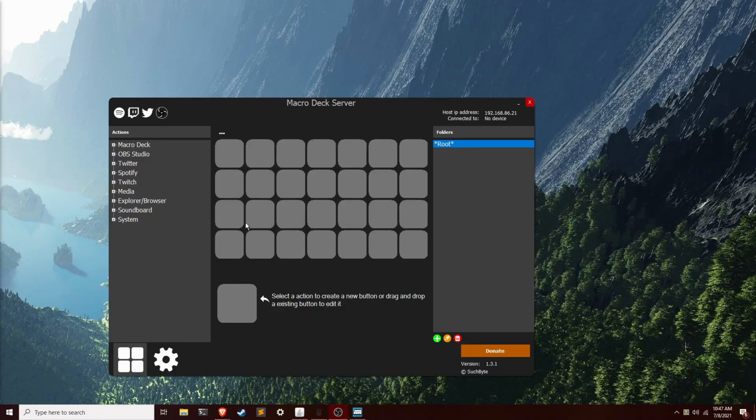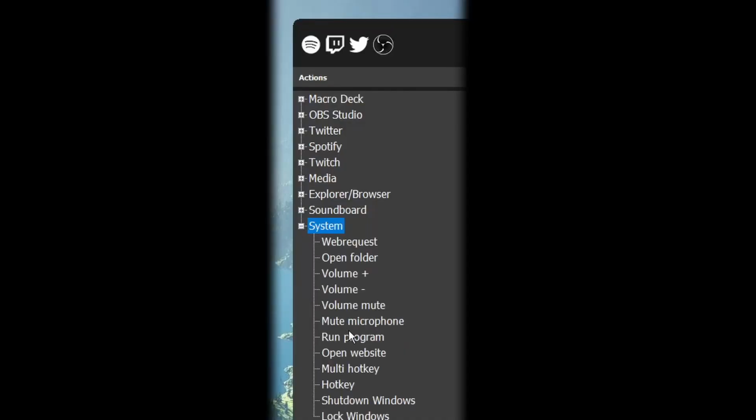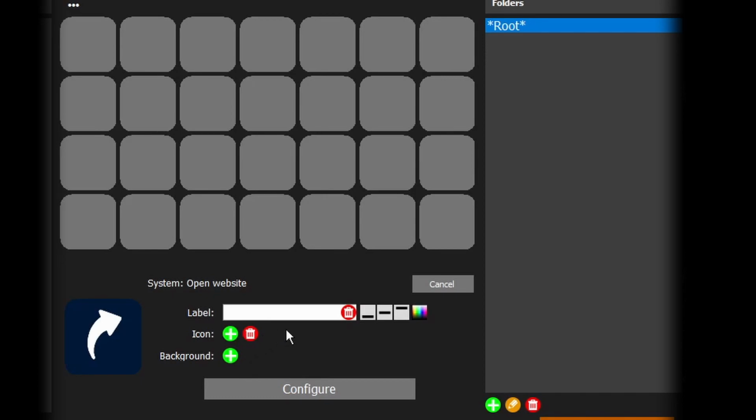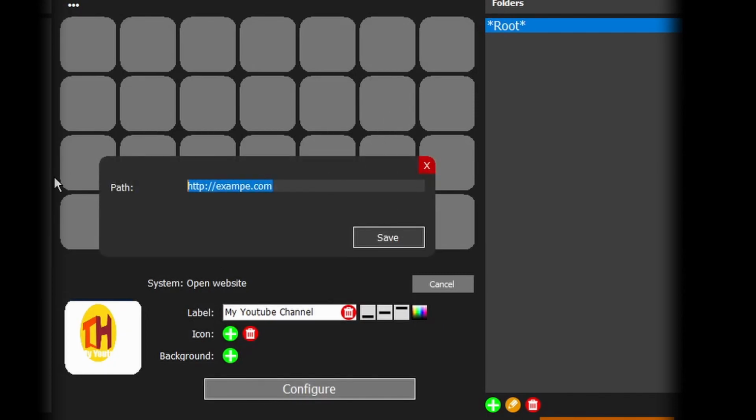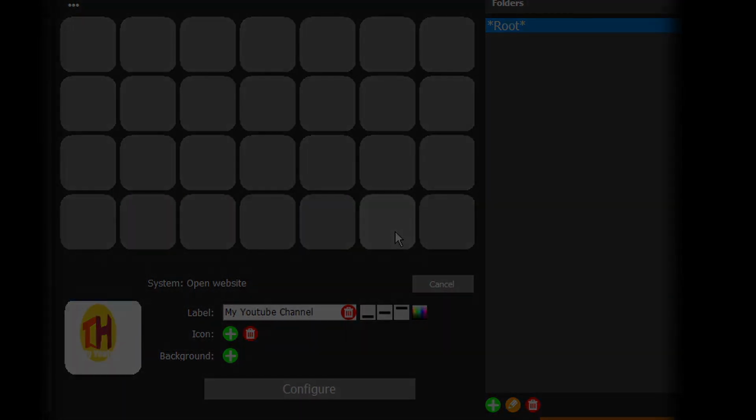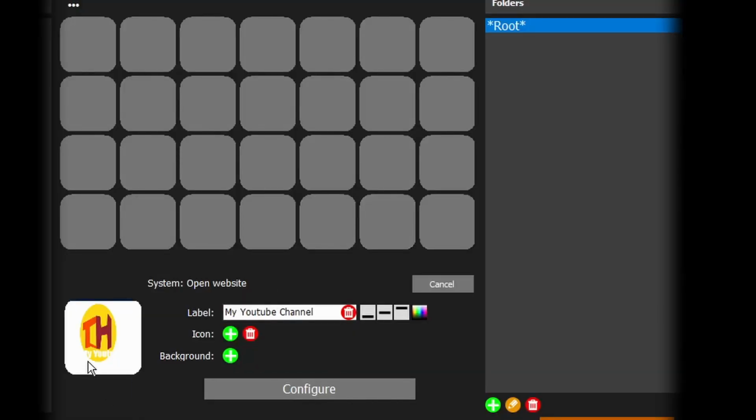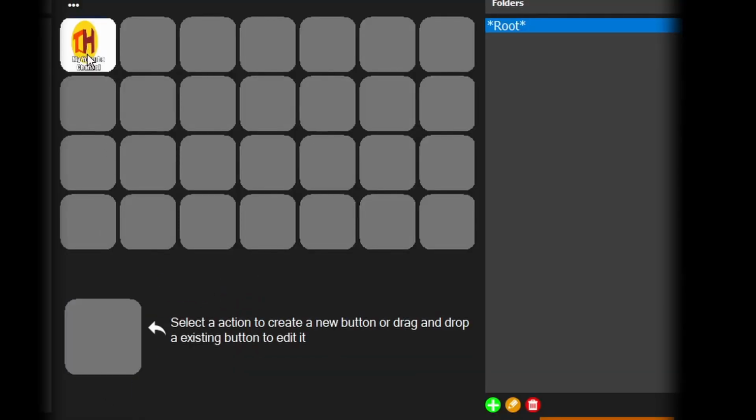Now comes the fun part, configuration. To add a button, all you have to do is go to the sidebar, select your category, and the button you want to use. Then, you can select a custom tag, background, and icon if you wish to do so. Some buttons require extra configuration, for example, selecting the path to a sound file for a soundboard, or the URL for a website. Once you've done all that, just drag the button to a spot on the grid.